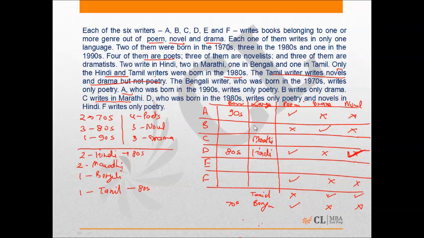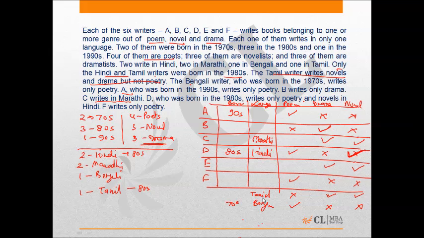Okay. Now see. How many people are dramatists? From this, I know that 3 people should be in drama. So I have only 1 right in this column, so the rest 2 have to be right. And novelists are again 3. So similarly, we can say that these 2 have to be right also.